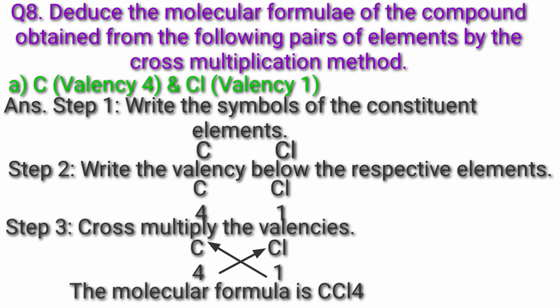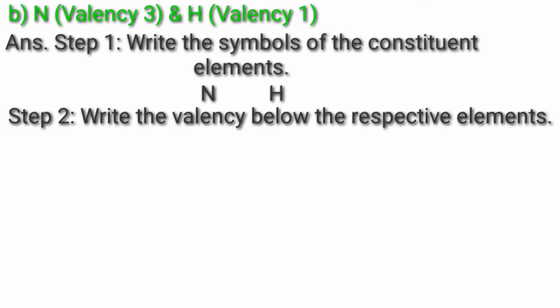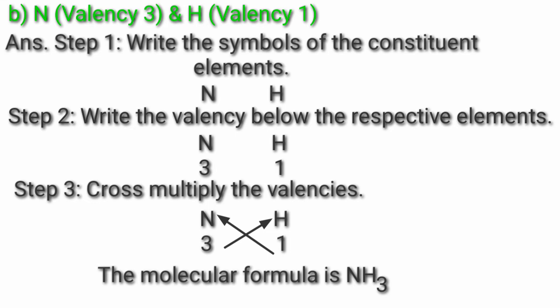Question B. N valency 3 and H valency 1. Answer. Write the symbols of constituent elements N and H. Write the valency below the respective elements. N valency 3, H valency 1. Cross multiply the valencies. N multiplied by 1 and H multiplied by 3. The molecular formula is NH3.